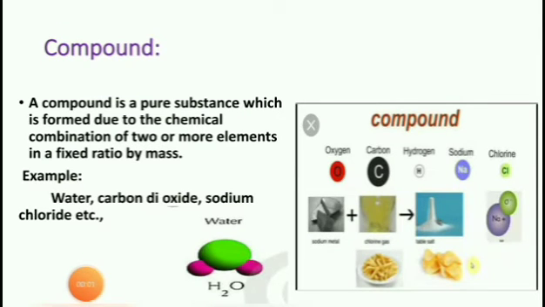Next, compound. A compound is a pure substance which is formed due to the chemical combination of two or more elements in a fixed ratio by mass. For example, water, carbon dioxide, sodium chloride, etc.